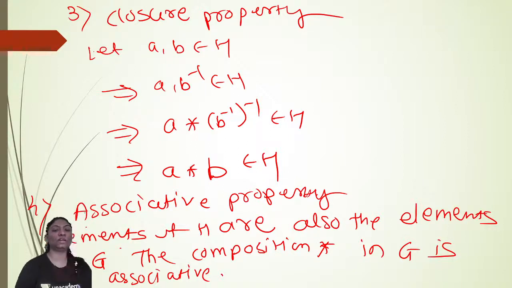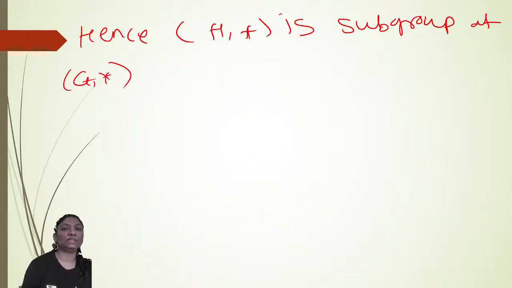And hence, the fourth one, the associative property. The elements of H are also elements of G. The composition star in G is associative. Now, hence H star is a subgroup of G star, because H with respect to star is itself a group. Hence, H star is a subgroup of G star. Okay. Now, next we will see